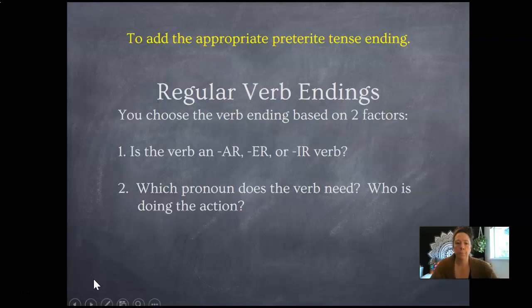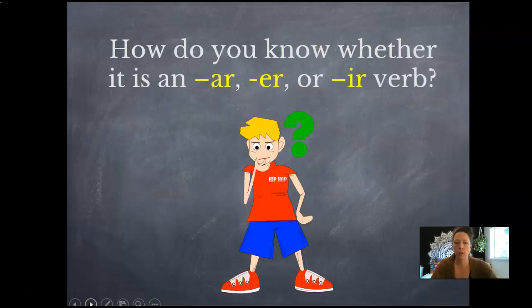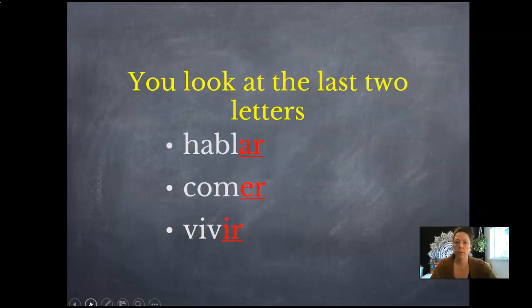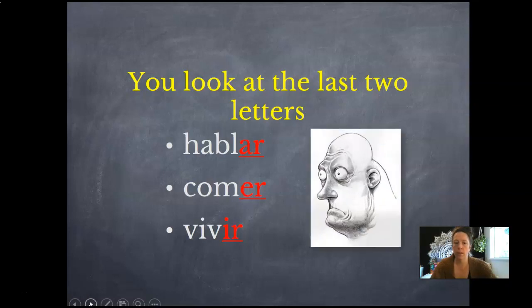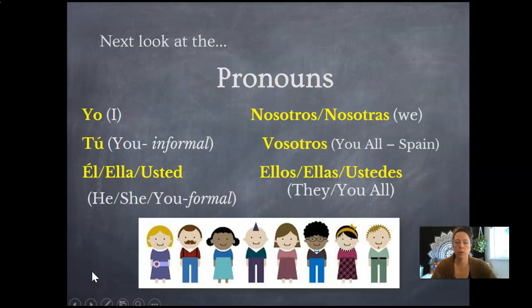So you make sure that you know whether it's an AR, ER, or IR verb, and then you think about what pronoun, who's doing the action, who do you want to conjugate for. How do you find out if it's AR, ER, IR? You look at those last two letters, right? Hablar, AR verb, comer is an ER verb, vivir is an IR verb. All right, and then you want to figure out who's doing the talking, who the verb is about. So yo, tú, él, ella, nosotros, vosotros, ellos, ellas, ustedes, so that you can decide how to conjugate the verb, who to conjugate it for.